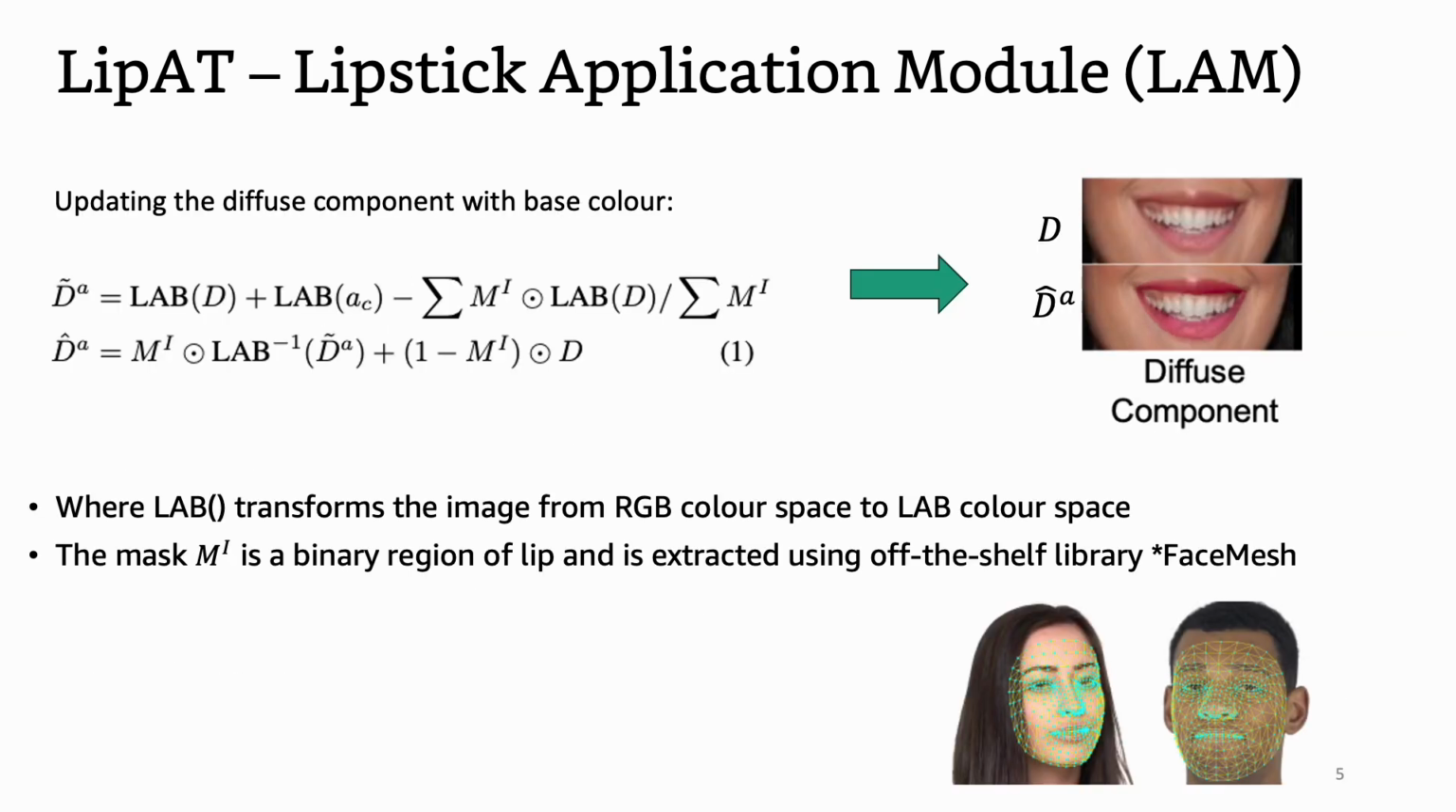Updating the diffuse component is performed using the following formulas, where LAB transforms the image from RGB color space to LAB color space. The mask M is a binary region of lip and is extracted using off-the-shelf library face mesh. In the image to the right, we can see the updated diffuse component using the given lipstick base color. The mask ensures the update is performed only on the lip region of the face.